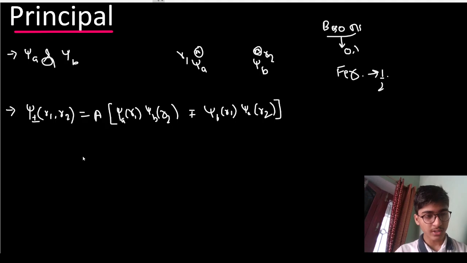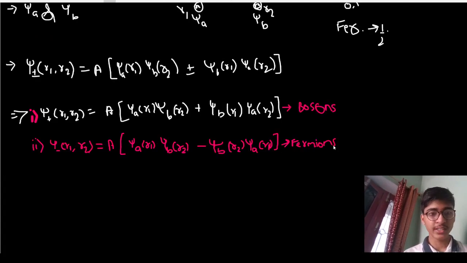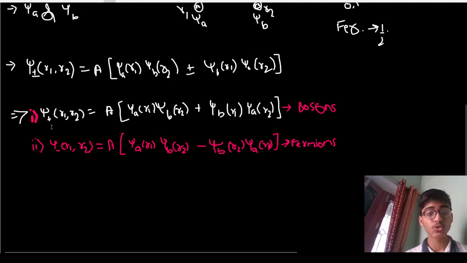So there is a distinction: for bosons, we use the plus sign in our wave function, and the minus sign for our fermions. So minus sign for fermions and plus for bosons. As you can see here, the plus wave function is for the bosons, and the minus wave function is for the fermions. So let's see how we can derive this from our expression.